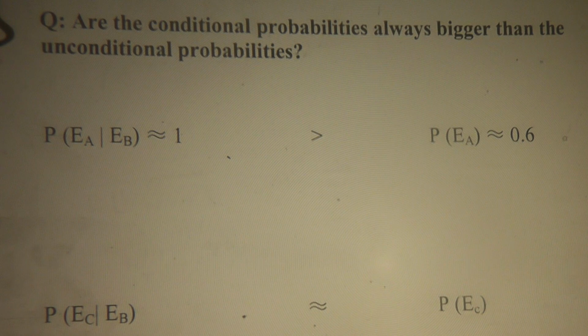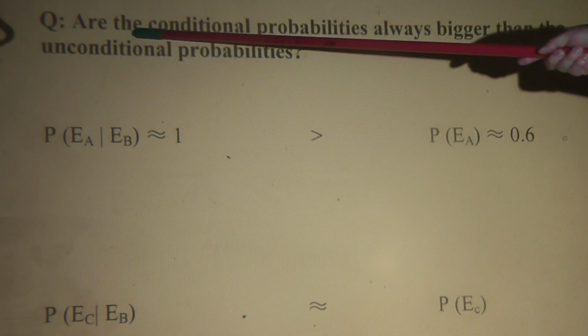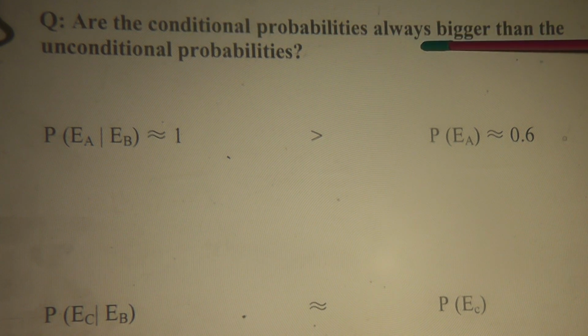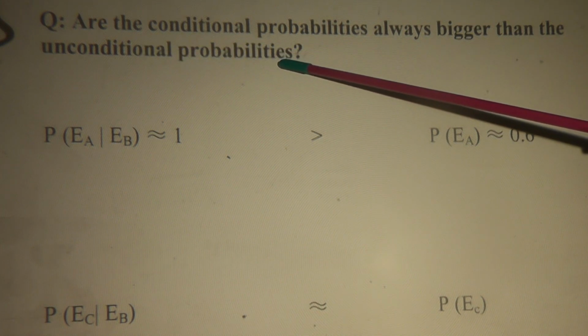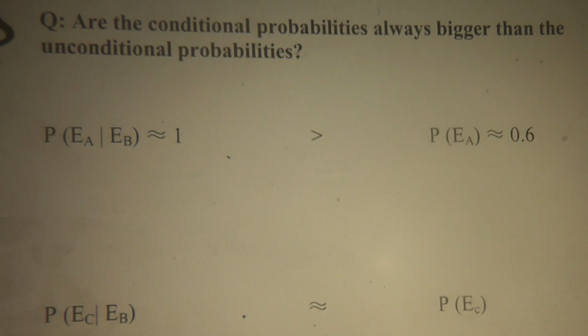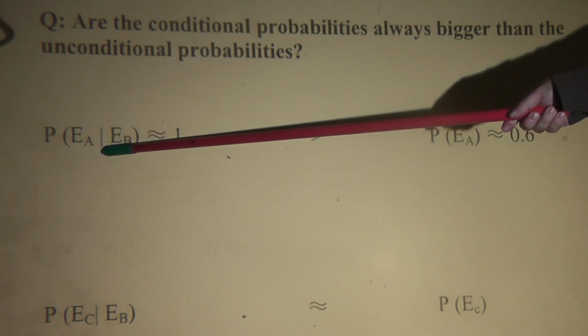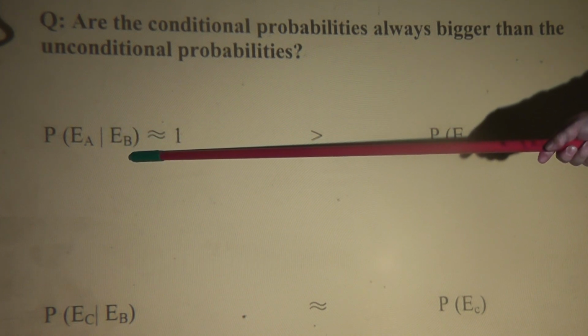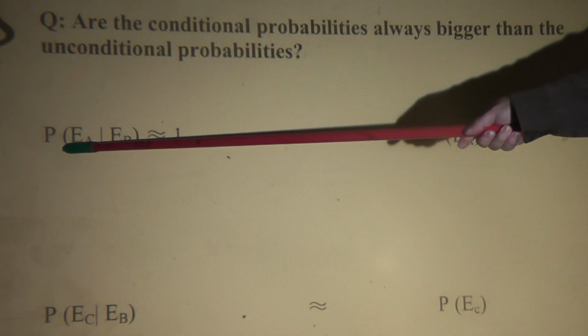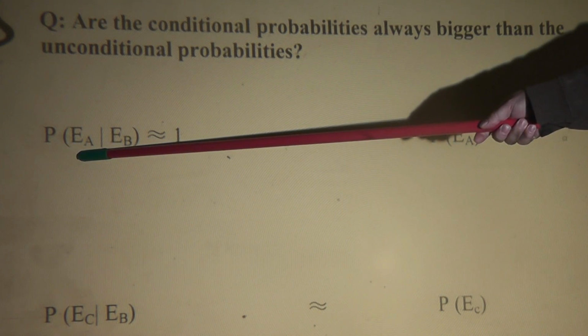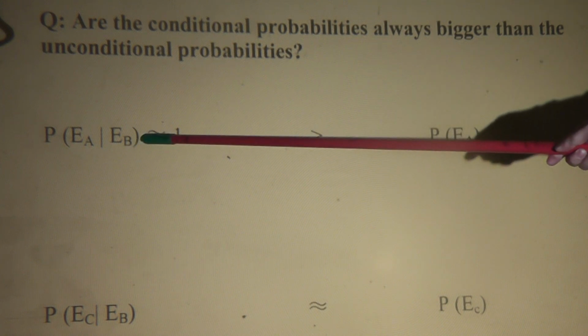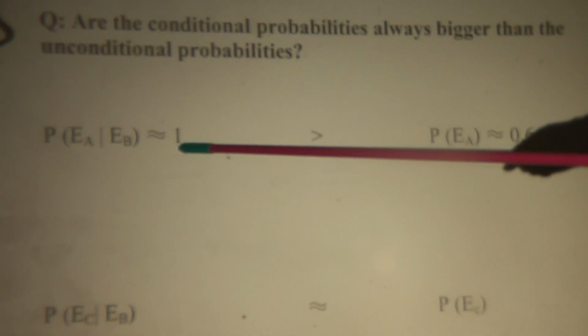Next one, we're going to discuss the relationship between conditional probabilities and unconditional probabilities. Question: are the conditional probabilities always bigger than the unconditional probabilities? Let's come back to our example earlier. Given that we select an NBA player, what is the probability that this man is over 175? As discussed earlier, that chance is very good, close to 100%.